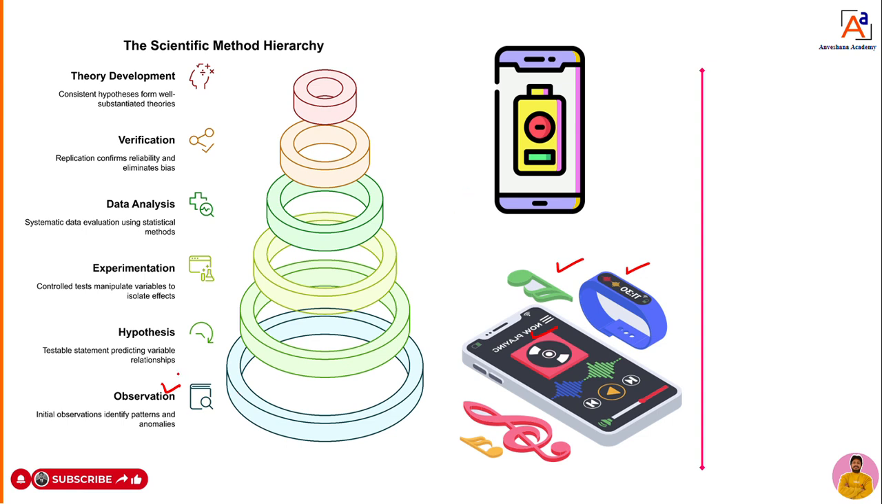Once observation is done, we are going to formulate a problem, or formulate a hypothesis. Once it is done, we are going to create a model. We will create a small mobile as a model. Then we will do some experimentation on this model.